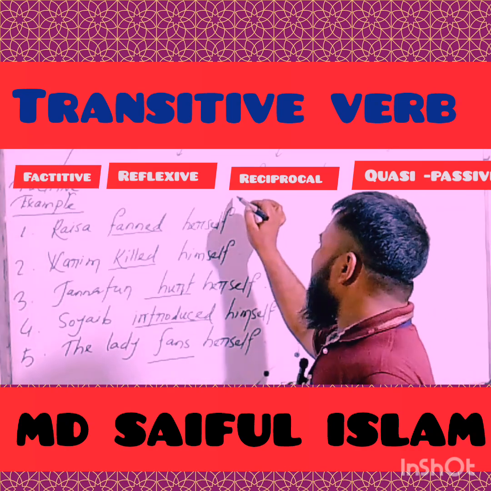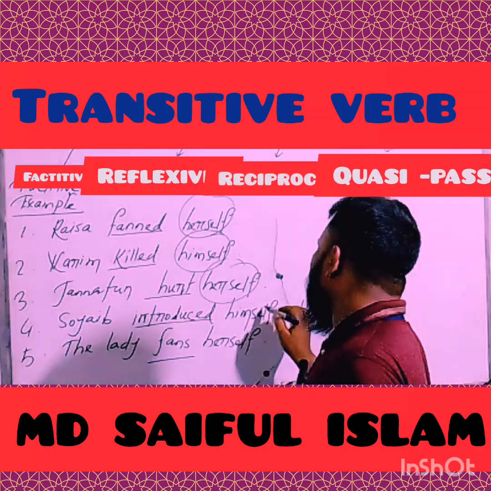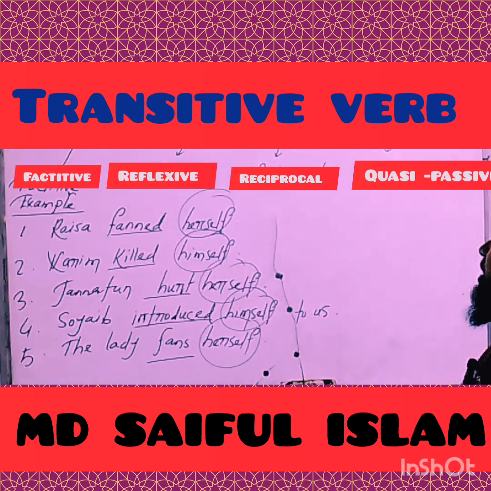with a reflexive pronoun. So, my dear learners, you have understood clearly.